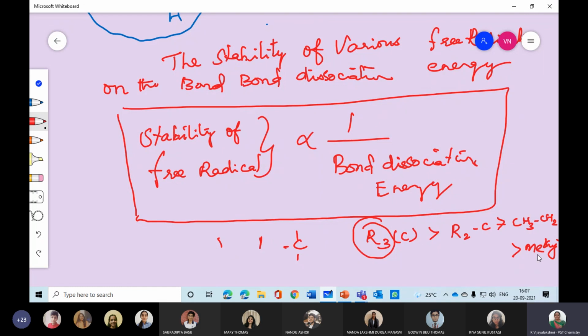The methyl group will easily get attacked and easily form the compound. But you cannot break this because it is a bulkier group attached at all 3 points. That means there are so many supporting persons there, so it is not easy to attack this carbon. Hope you are clear with this homolytic cleavage.